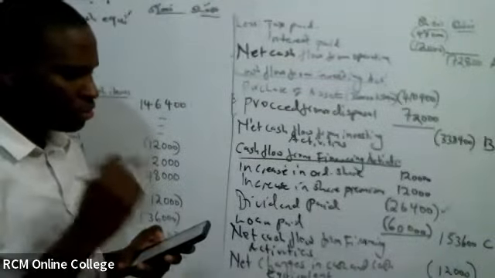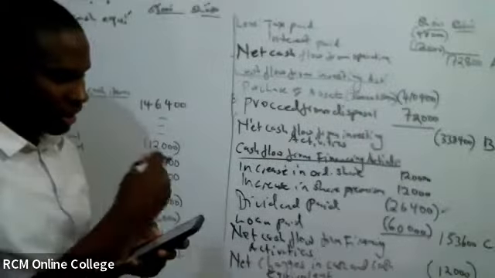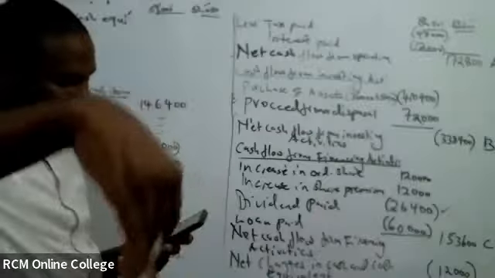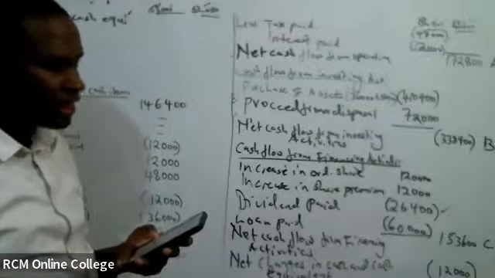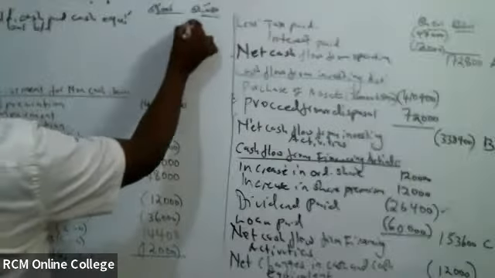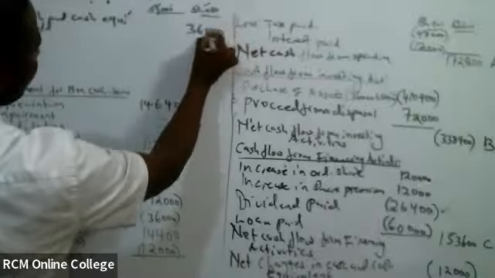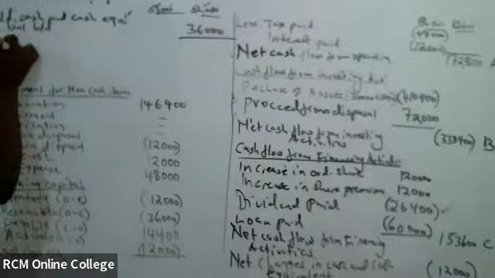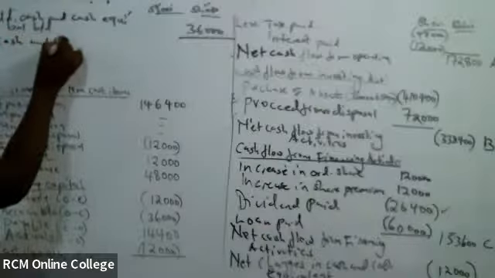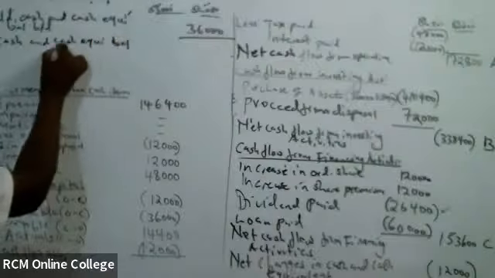Remember hiyo 28, sio hiyo ni toto ya hizo. Ni vile tu imepangwa like that, eh? Angalia tu ya cash and cash in my 2021, that is brought down figures. It is 36. So I just bring it here, 36,000. And then I do what? I add to get cash and cash equivalent balance carried out.